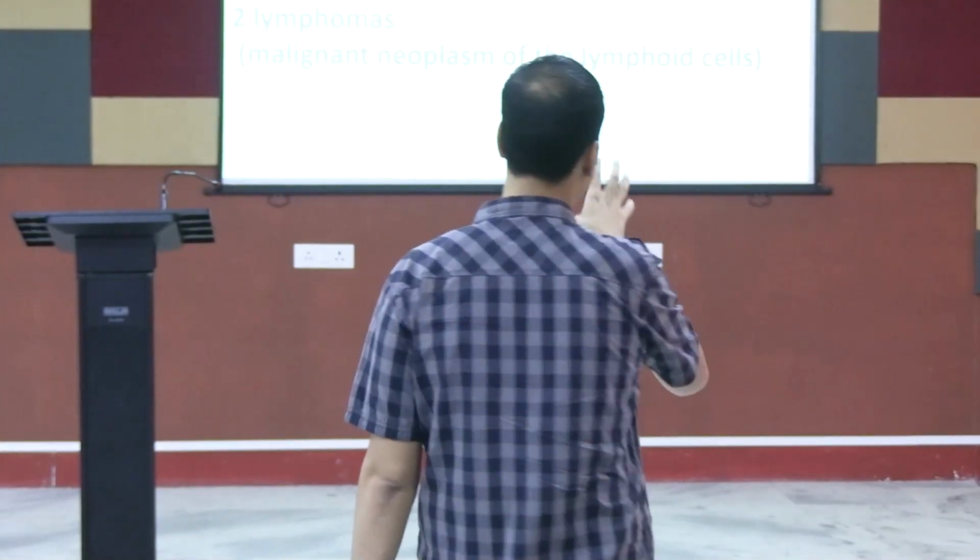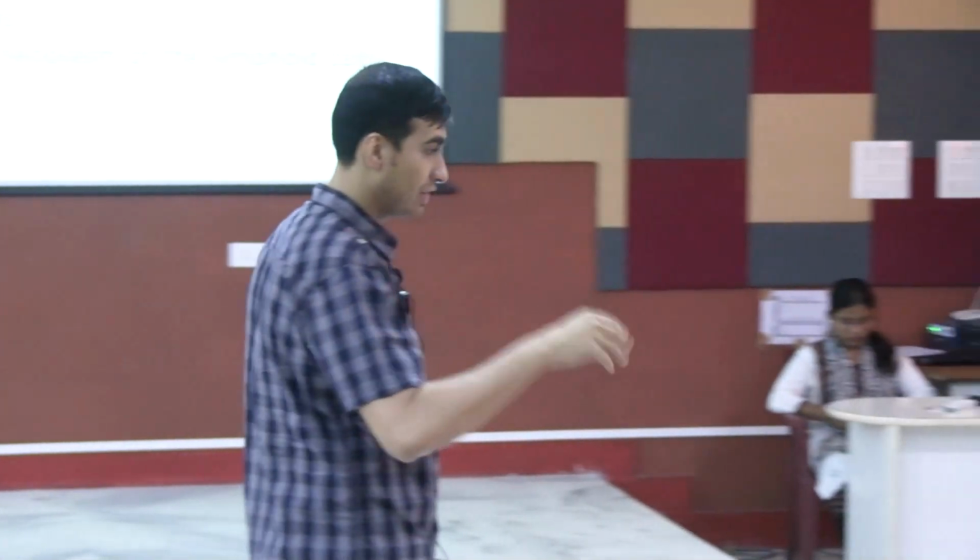There is something called smoldering myeloma. I think you guys have read in pathology. Okay. And there is something called solitary plasmacytoma. So these are gradings. If it is only a single lesion, solitary plasmacytoma. If it is a transient lesion in between, it is a smoldering myeloma. And if it is a full-blown case where IgG is more than 30, the CRAB criteria is there.